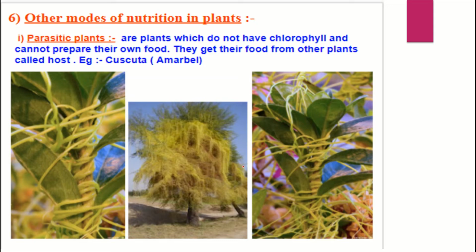In nutrition, there is autotrophic and heterotrophic. These also come under heterotrophic, but they were also included in plants because they have some characteristics of the plants.